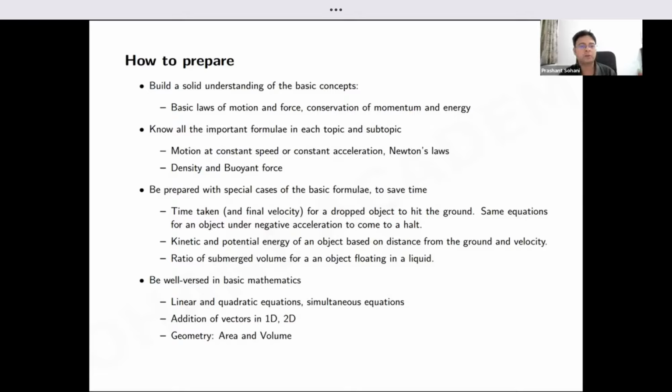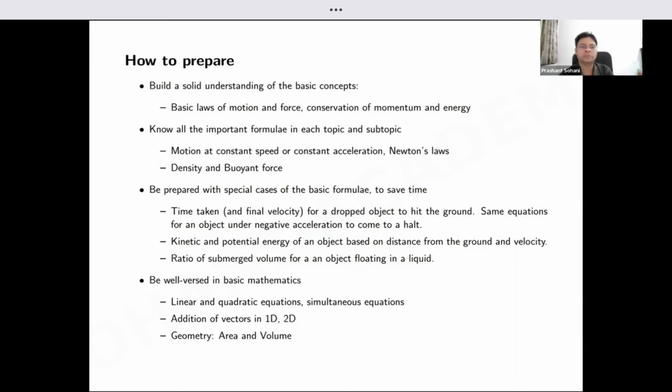And what does that mean? All the formulae that you know should be nicely organized, so that for every topic and every subtopic you have categorized all the important formulae and kept them in a short revision document. If you have studied for one full year, you may have filled a 200-page notebook, but you cannot scan a 200-page notebook on the day before the exam. So you have to create short revision material of just a few pages which captures all the important formulae, and it should be as per your understanding.